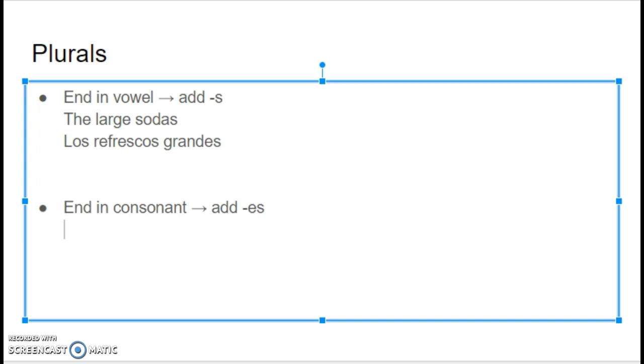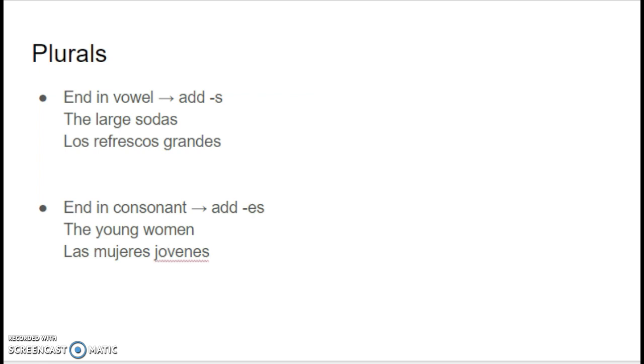So now, let's say something ends in a consonant. We'll talk about the young women. So woman is plural. I'm going to do las mujer. How would I make the word mujer plural? It ends in a consonant, so es. And then young is joven. To make joven plural, since it ends in a consonant, I'm going to do es once again. Also, you might have noticed on your vocab list, a lot of words, when they become plural, drop the accent mark. So since I made joven plural, I can get rid of the accent mark because it changes where the stress lands.